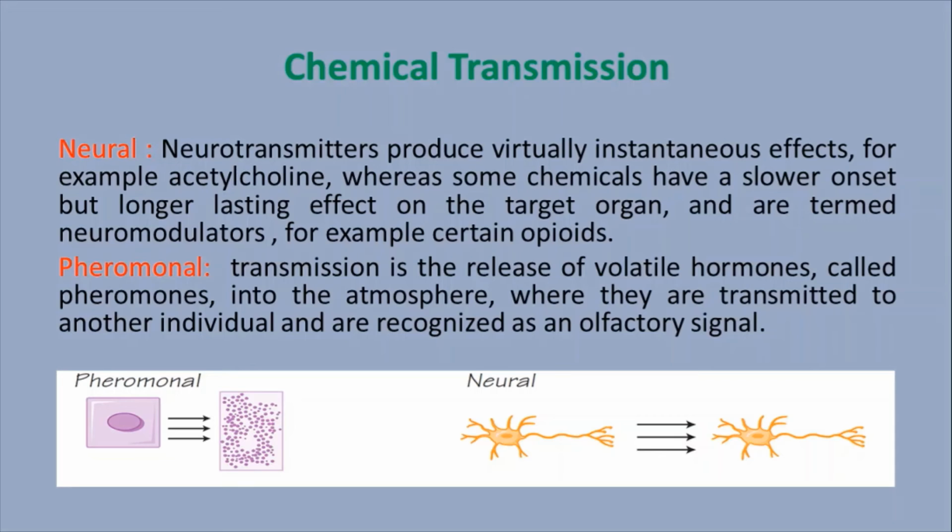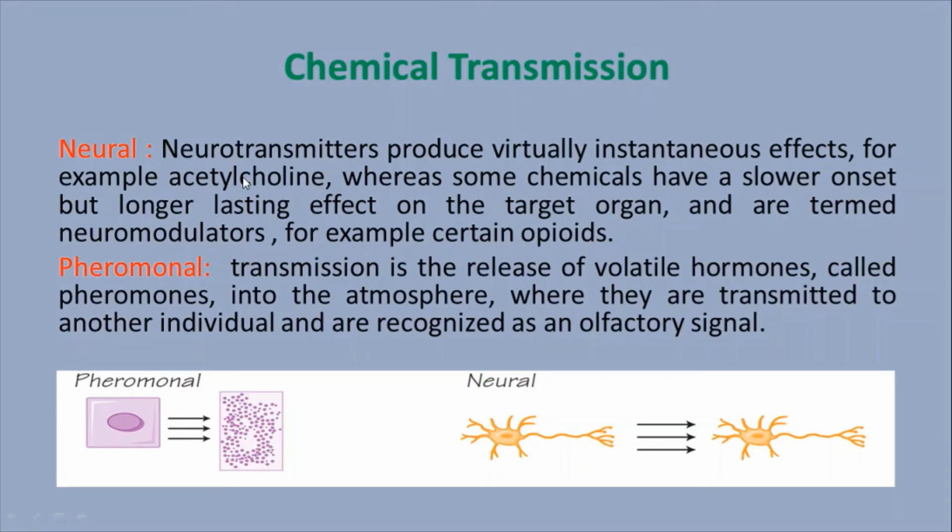These reactions follow repeatedly so that information is transmitted from the skin to sensory neurons, to motor neurons, to responding tissues, sometimes from sensory neurons to interneurons, or interneurons to motor neurons. The neurotransmitter is the chemical molecule present in neurons which drives information from one neuron to another neuron. Neurotransmitters produce virtually instantaneous effects. For example, acetylcholine is a famous neurotransmitter.